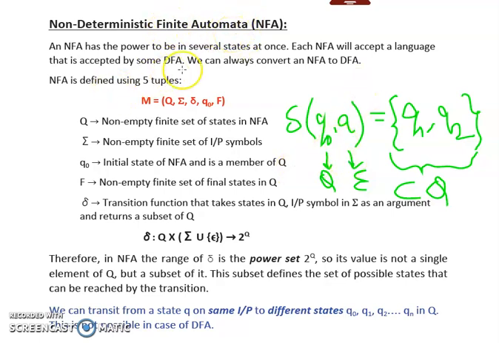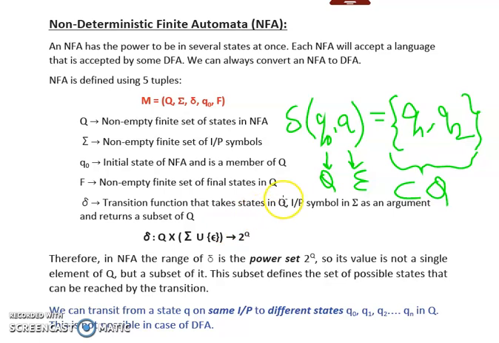Now, if we compare it with a DFA, the first difference between the NFA and DFA is that in case of DFA, we don't allow the epsilon transition. That means we don't allow the movement from one state to another state using the null input, that is epsilon. But in case of an NFA, epsilon transitions are allowed. That means for moving from one state to another state, we can read an input symbol epsilon.